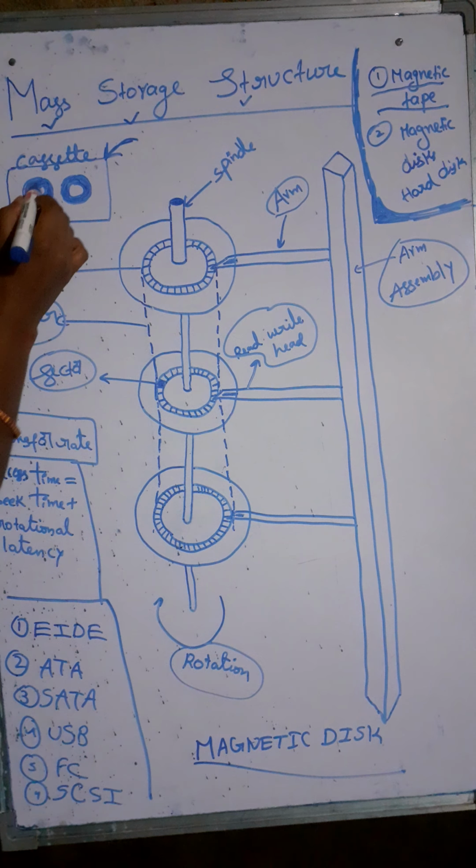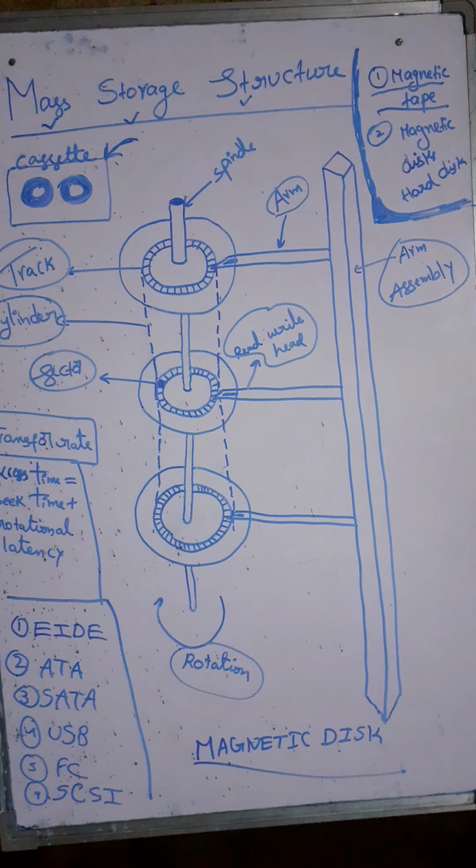In the cassettes, magnetic tape material was used for storing the songs. The problem with magnetic tape is, if you observe the cassette, let us assume that some 10 songs are stored in this cassette. Then if you want to listen to the fifth song, you should listen to the songs from the start. That means first you should listen to song number 1, 2, 3, 4. Then only you can go to the fifth song. You cannot go to the fifth song directly.